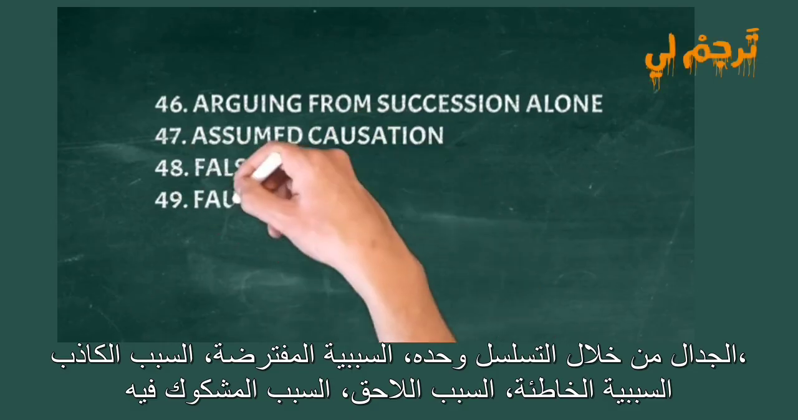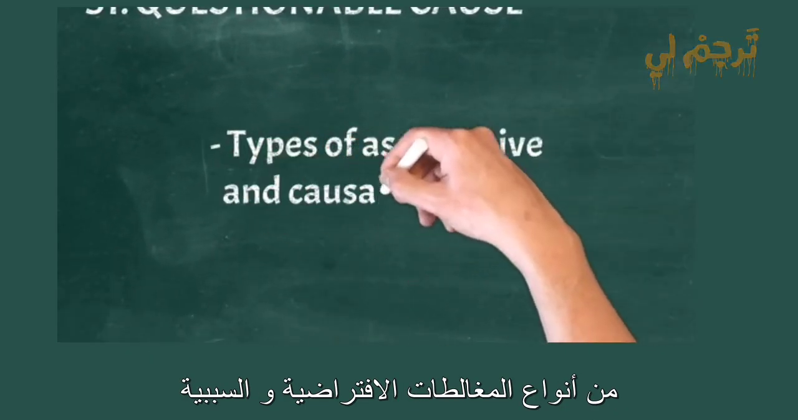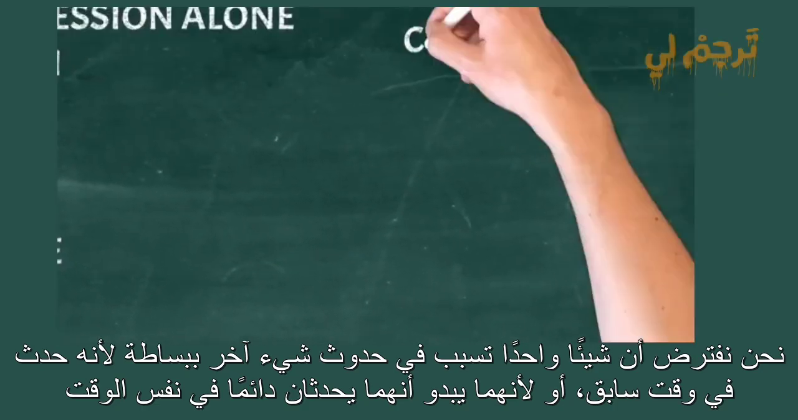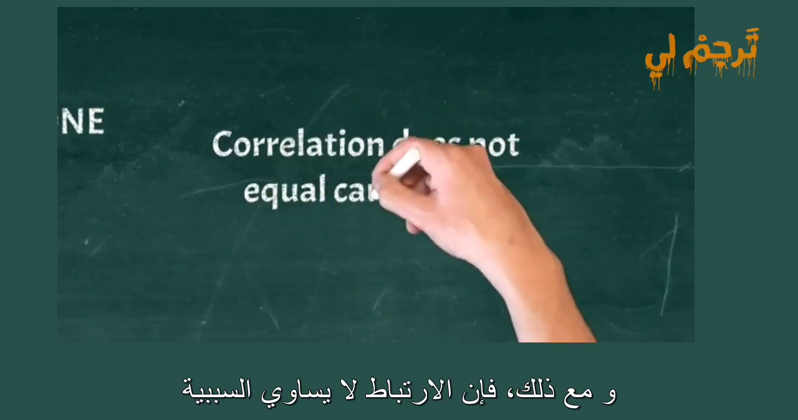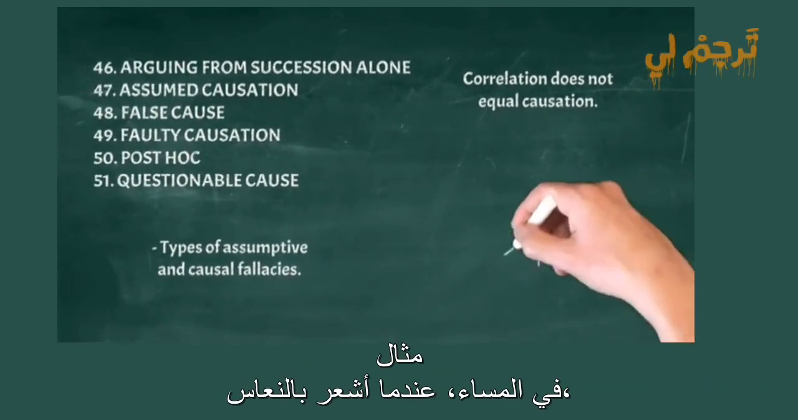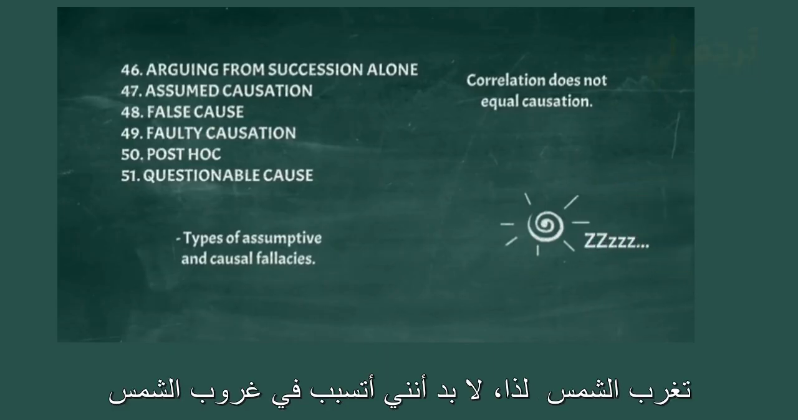Arguing from succession alone, assumed causation, false cause, faulty causation, post hoc, questionable cause. Types of assumptive and causal fallacies. We assume that one thing caused another simply because it happened earlier, or because they always seem to happen at the same time. However, correlation does not equal causation. Example: in the evening, when I get sleepy, the sun comes down, therefore, I must be causing the sun to come down.